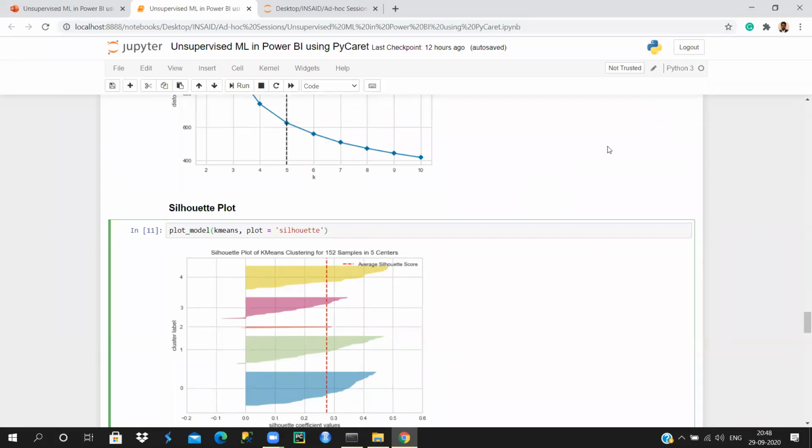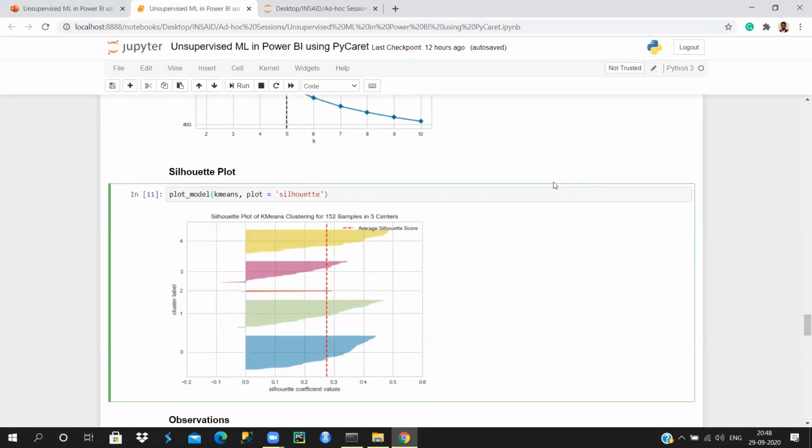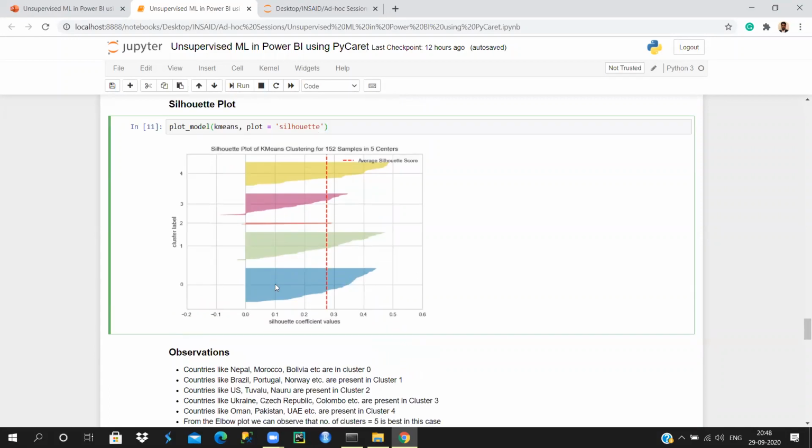Yeah, it can be, Arijit, right? The score is at cluster level. Yeah, for every cluster we will get one.